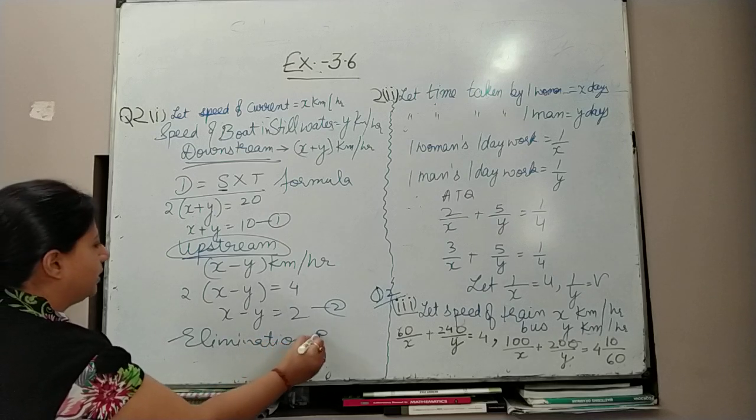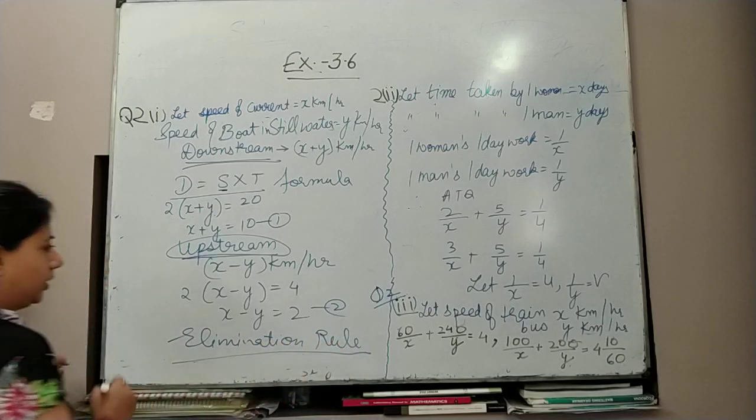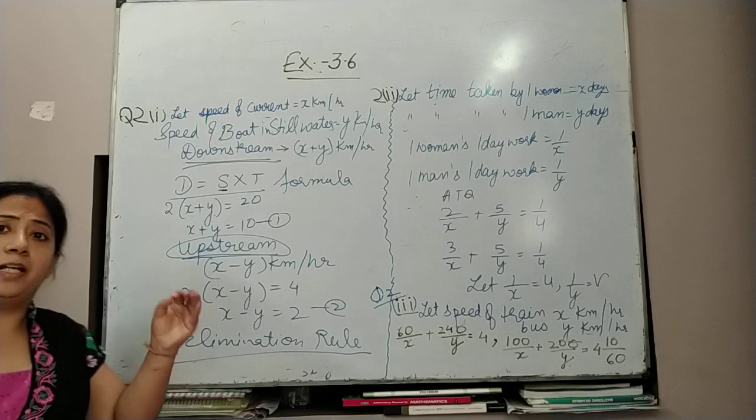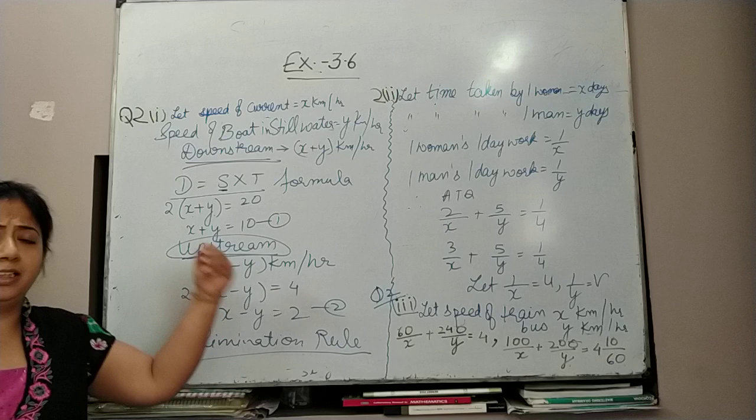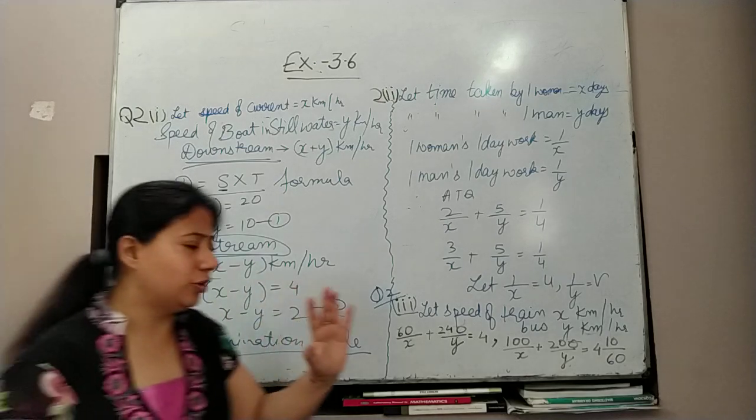Whenever you get statement sums of this type, you have to apply only the elimination rule. Don't go for the substitution method, don't go for cross multiplication. Even if this question comes for 4 marks, don't go for these methods.